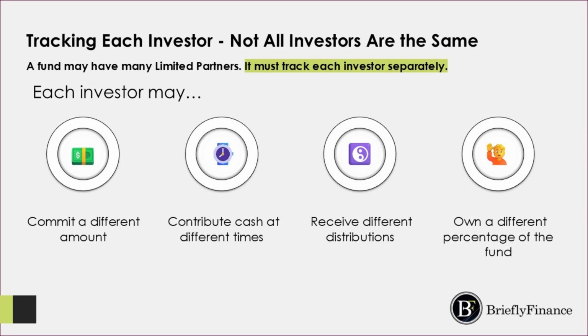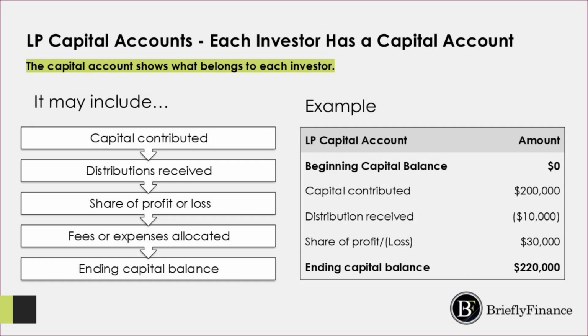This is where LP capital accounts become important. Each investor has a capital account that shows their financial position in the fund. Let's look at a simple example. The investor begins with a capital balance of $0. They contribute $200,000. Later, they receive a distribution of $10,000. They are also allocated $30,000 as their share of the fund's profit. After combining all of these movements, their ending capital balance is $220,000. So the capital account tells the story of that individual investor. It shows how much they contributed, how much they received, their share of profit or loss, any allocated expenses, and their remaining balance in the fund.